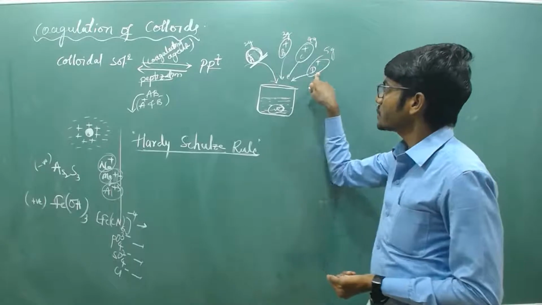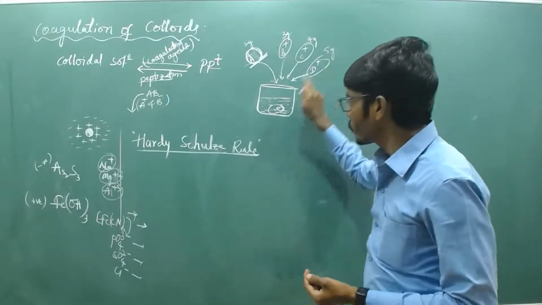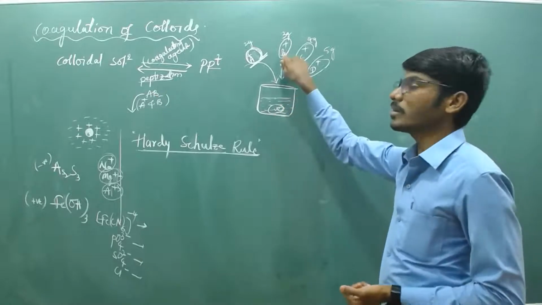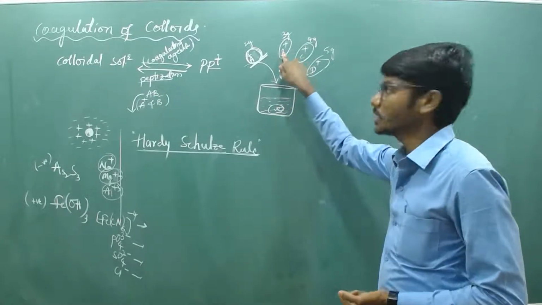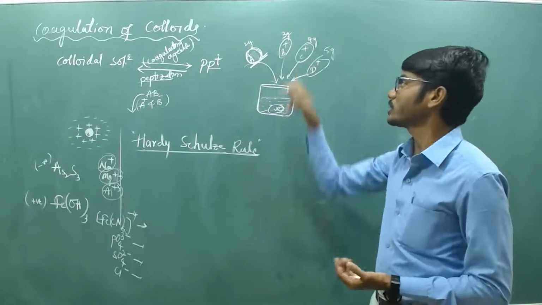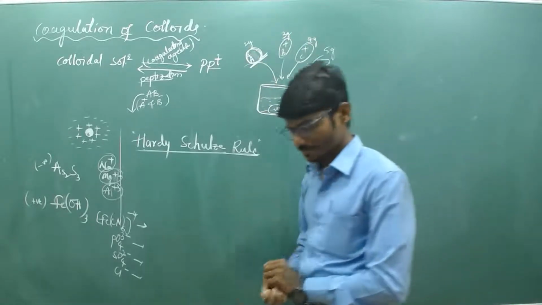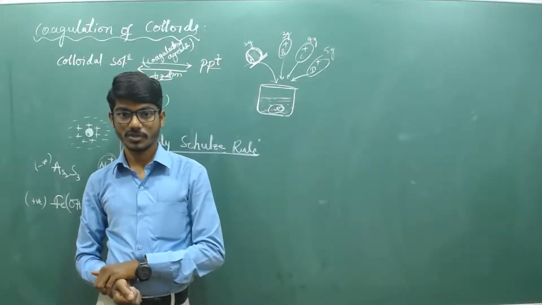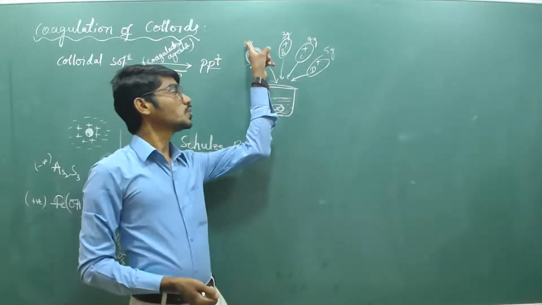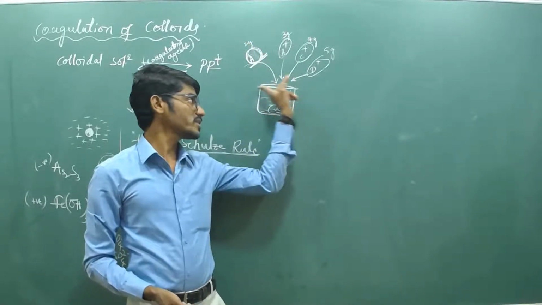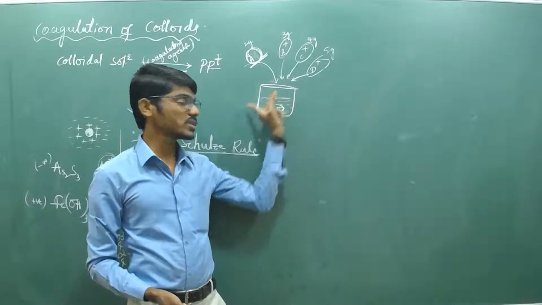So 5 grams of D is required to coagulate this colloidal solution. If I am using B electrolyte, then only 3 grams is enough, 2 grams of A is enough, and 4 grams of C is enough in individual cases. So which one is the best coagulating agent? Of course, only 2 grams is sufficient to neutralize the charge carried by this colloidal solution.